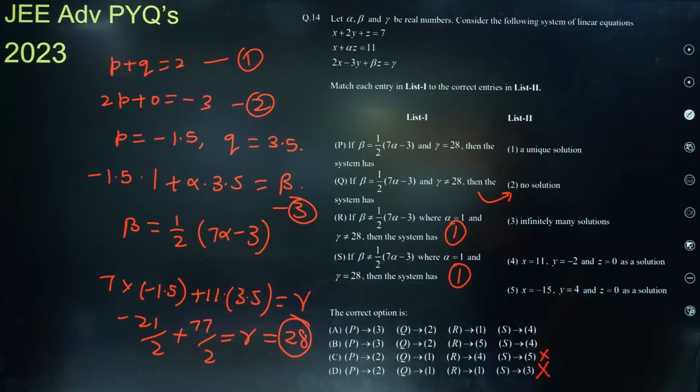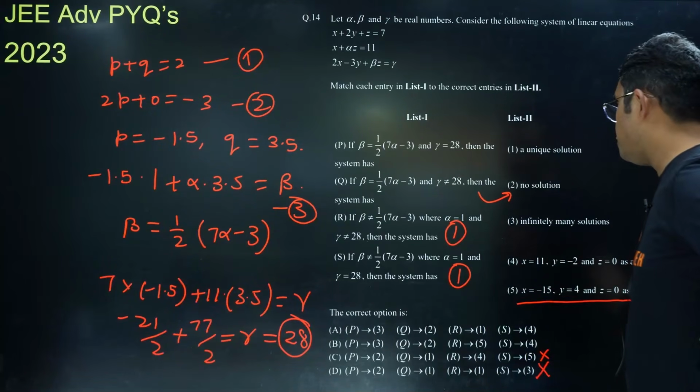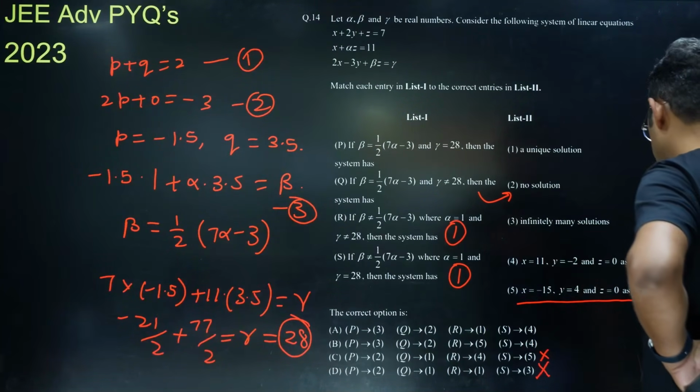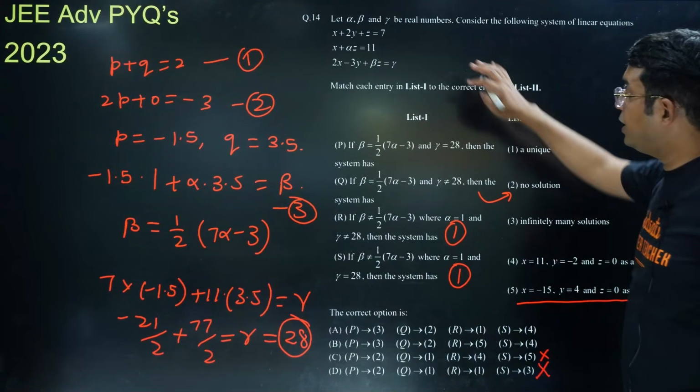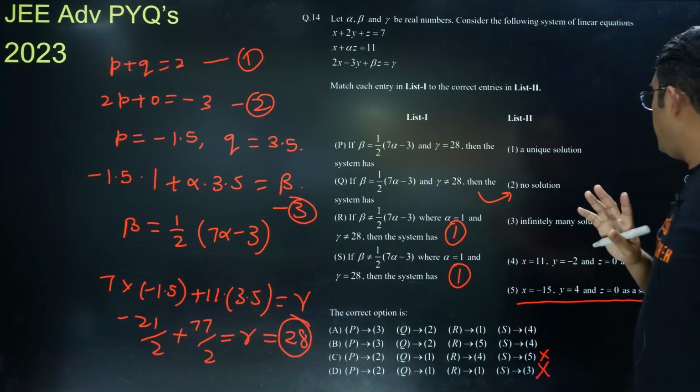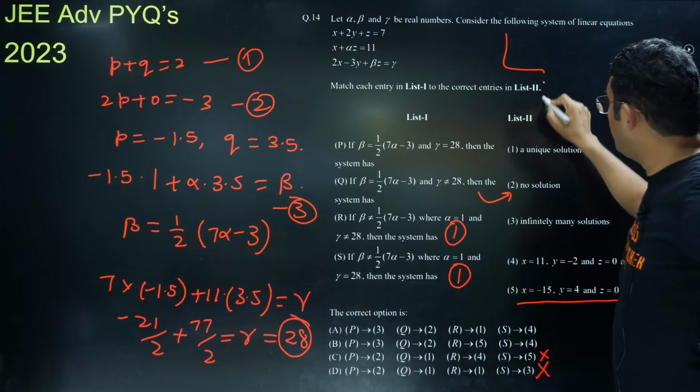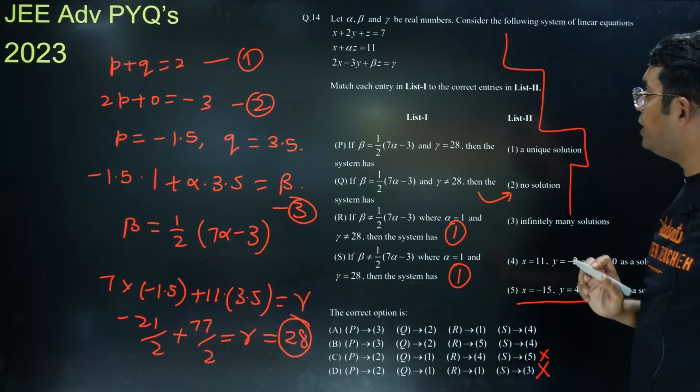I think in 1 it is unique solution, 5 it is this solution. I think it is having unique solution. We just have to check whether this is a solution or not for this thing. Okay. So if this is a solution, maybe we can do it by option putting, but if we want to do it properly, let's do it properly also. So I think by option putting it is definitely possible.